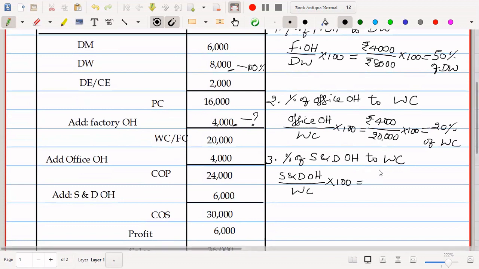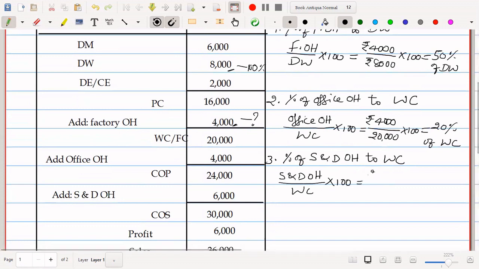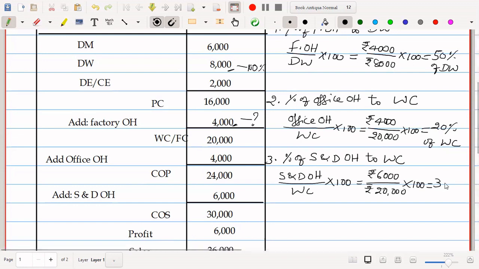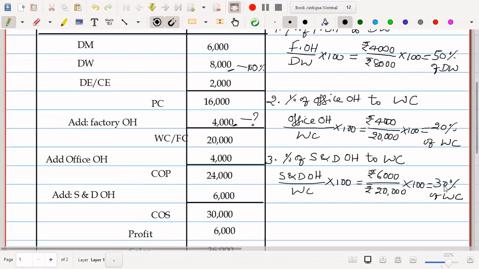Selling and distribution overhead here is rupees 6,000 divided by rupees 20,000 into 100. So when we calculate this, it comes to 30% of works cost. Now we have to apply it for calculating estimated cost sheet.